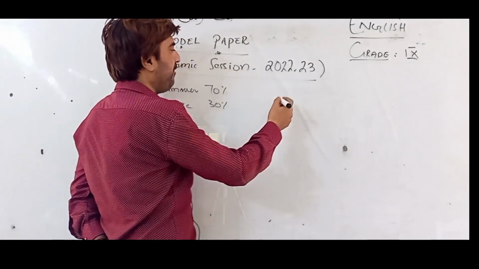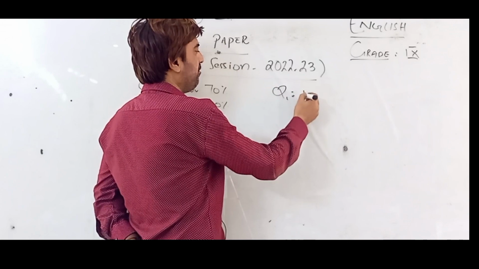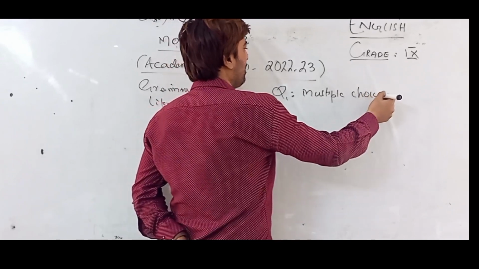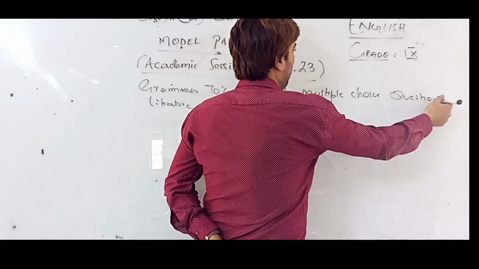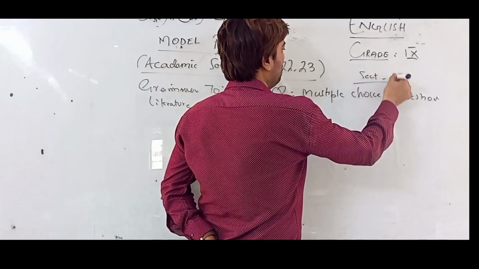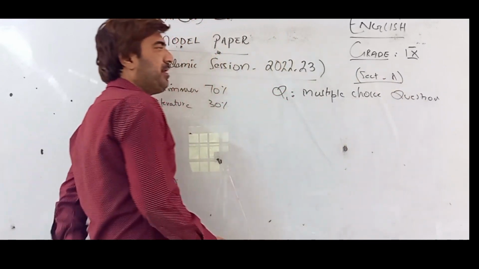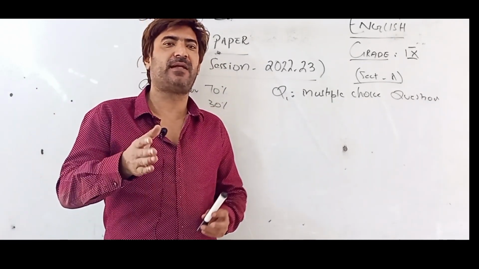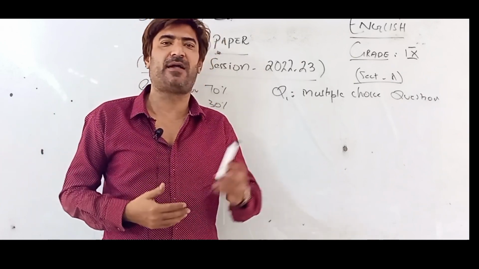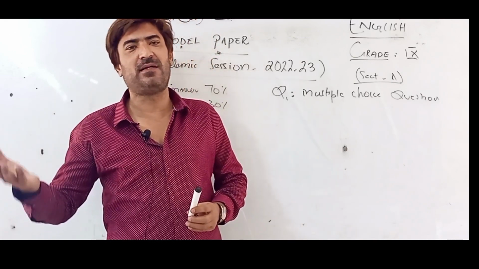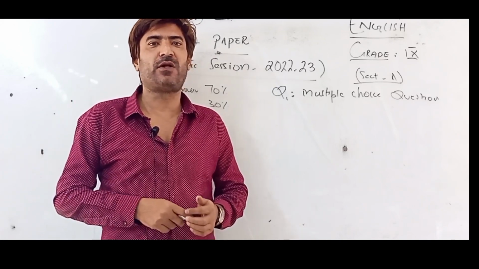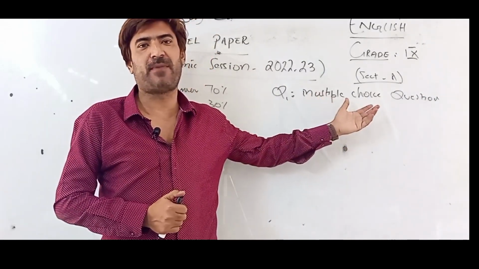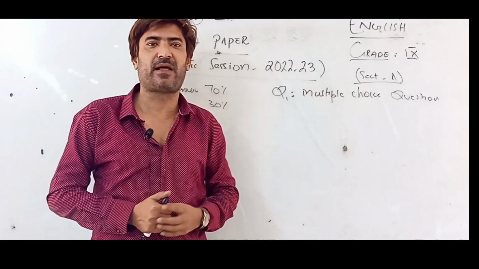As you know very well, the first question is about the MCQs, multiple choice questions, and that is section A. We need to go for the statements that come in your book, the statements that contain grammar, like preposition, articles, verb, adverb, voices, narrations. So if you get a very strong grasp in understanding the grammar, you will get correct marks in multiple choice questions. That is the basic thing that I'm going to tell you.